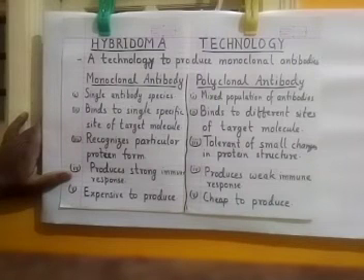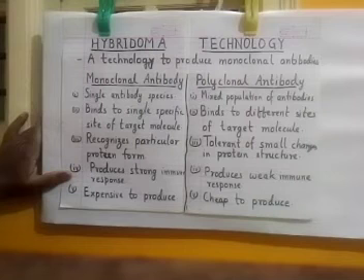Third difference is monoclonal antibodies recognize a particular protein form, but polyclonal antibodies are tolerant of small changes in protein structure. That means if the antigen possesses a slight change, then polyclonal antibodies can act against it, but monoclonal antibodies cannot act against it.